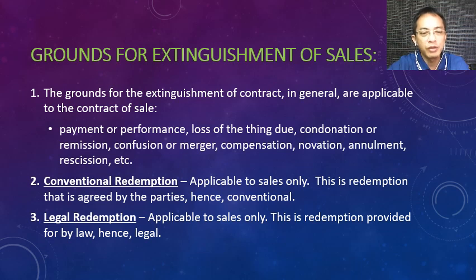When we say conventional redemption, from the word convention meaning agreement, this redemption is a kind wherein it is agreed by the parties, hence it is called conventional. Legal redemption, from the word legal, this redemption is provided by law and not agreed upon by the parties. So for this slide, we will discuss conventional redemption. Okay, we will discuss legal redemption in another video.